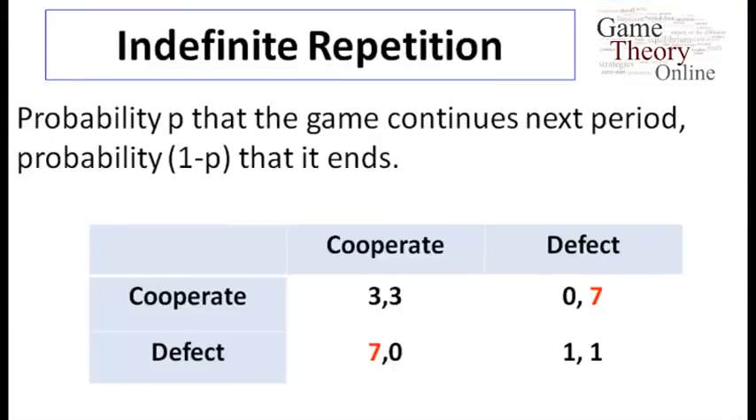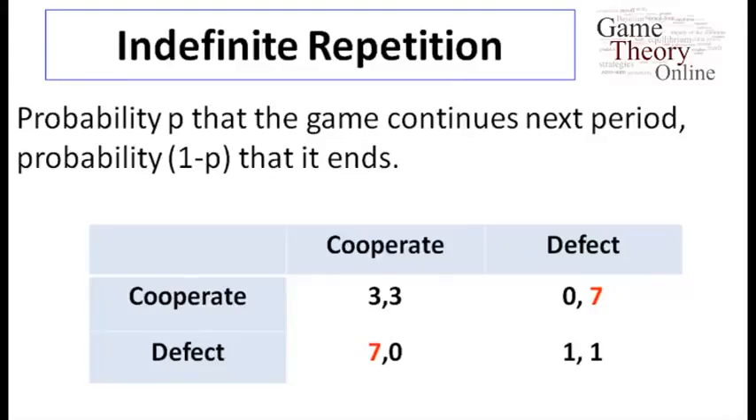Okay, so let's have a look at a slight variation on the same prisoner's dilemma that we just analyzed. What we're going to do is just change the payoff slightly and see how the analysis changes. So again, there's an indefinite repetition, probability P that the game continues to the next period, probability 1 minus P that it ends. And all we've done in this matrix now is change the payoff to defecting when the other person cooperates to 7 instead of 5.